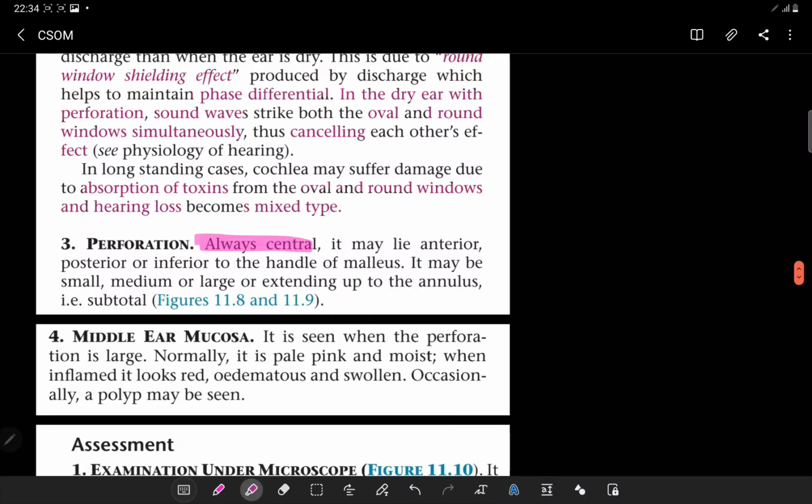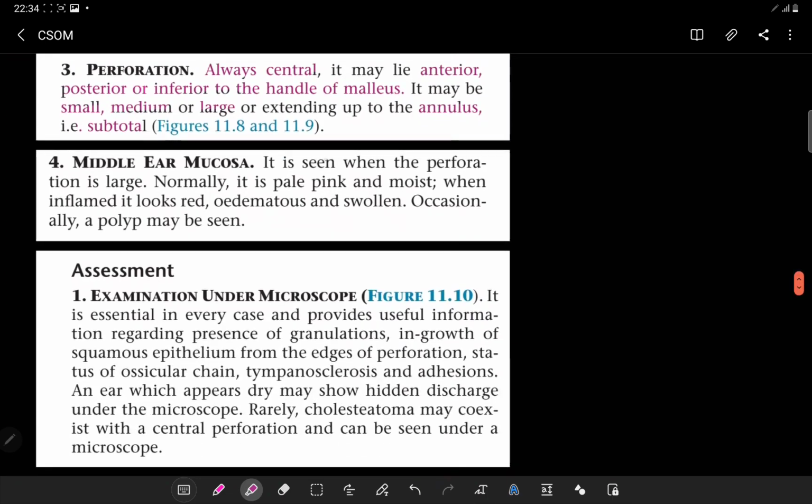Perforation is there, always central. It lies anterior, posterior, inferior to the handle of malleus. It may be small, medium, or large, or extending up to the annulus, that is subtotal. We can see the middle ear mucosa when the perforation is large. Normally it is pale pink and moist, and when inflamed it looks red, edematous, and swollen. Occasionally a polyp may be seen. If seen, it will be a pale one.